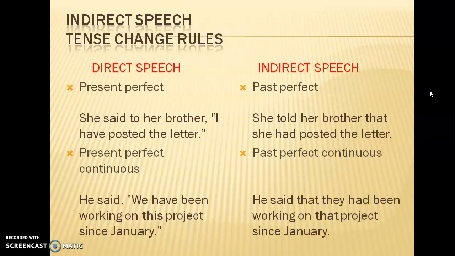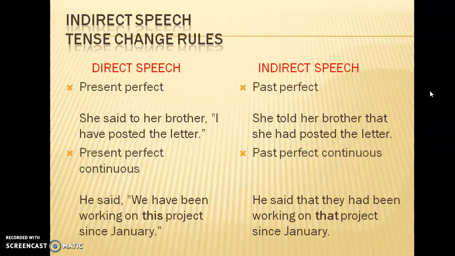Now, present perfect will change to past perfect. She said to her, I have posted the letter. Dialogue is I have posted the letter. Past perfect would be I had posted the letter. But the pronoun I has to change, because you did not post the letter, she posted the letter. So you would say, now see again there are two speakers here, she and her brother. So you would say she told her brother that she had posted the letter. So always go stepwise. First see the dialogue, convert the dialogue into the tense that is required, then change the pronouns, and then see whether there is one speaker or two.